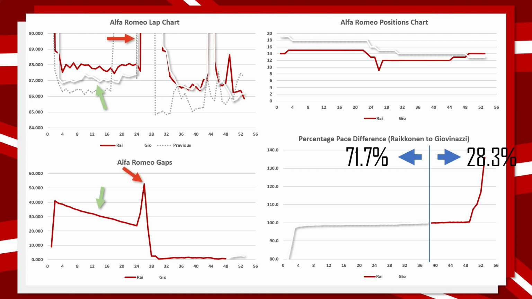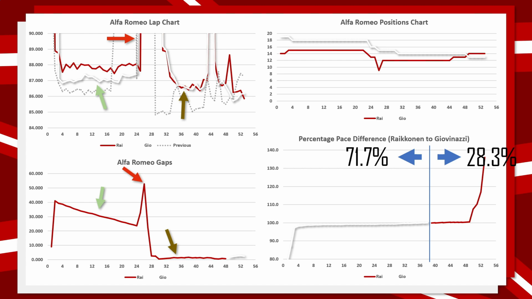Then, of course, we had the safety car brought out, which rose the gap in Kubica's favour to just over 50 seconds. However, of course, the safety car was going to reduce that, and it did, all the way to pretty much nothing. Then after the safety car, they were running pretty much identical lap times, so Giovinazzi was not able to maintain that pace difference that he had in the opening portion of the race.